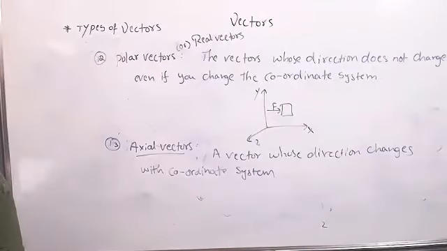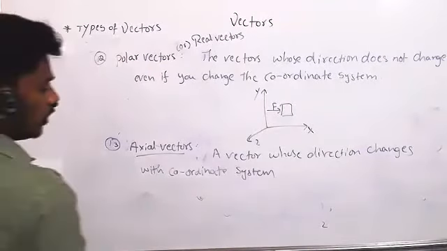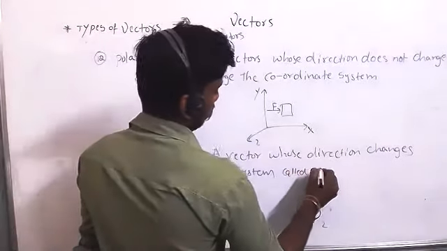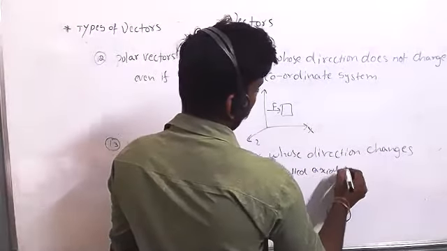So it is called an axial vector. Are these also called unreal vectors? Yes, axial vector.